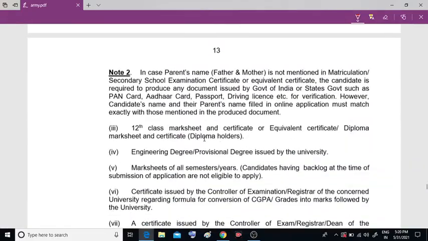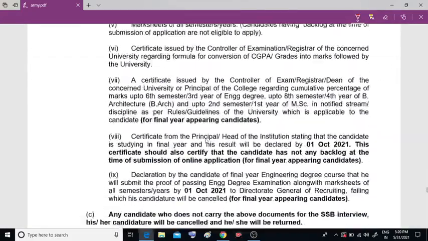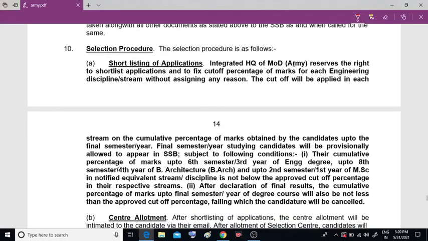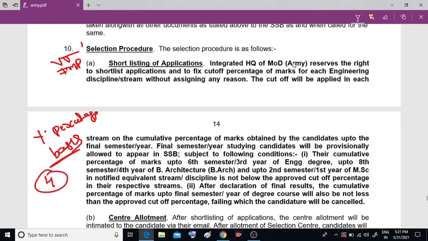Next, very important point, selection process. All of you need this one only. Very important. How will they select? They will directly select on the percentage basis. So for the total 4 years, they are taking the percentage for all the engineering, for MSc, or if you have any 3 years, then they are taking the 3 years average percentage.